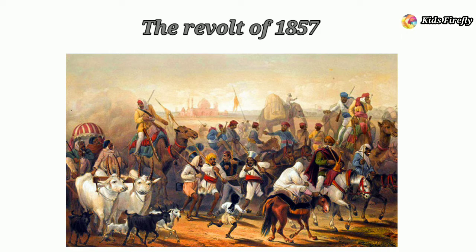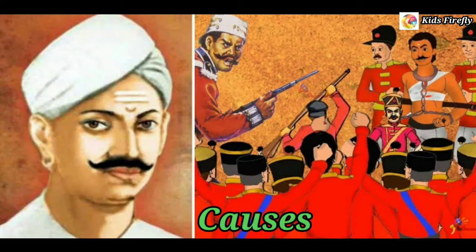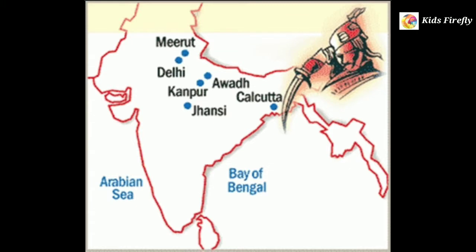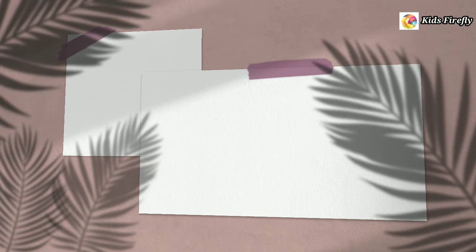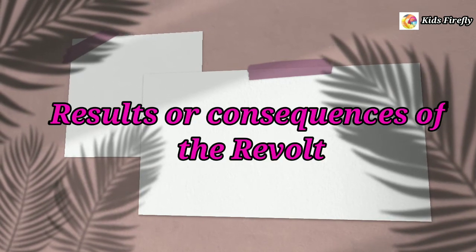We'll continue with our history lesson, The Revolt of 1857. In our previous videos, we talked about the causes and the regions in which this revolt was spread. We also talked about the reasons why the revolt failed. Let's find out the results of the revolt or consequences of the revolt.